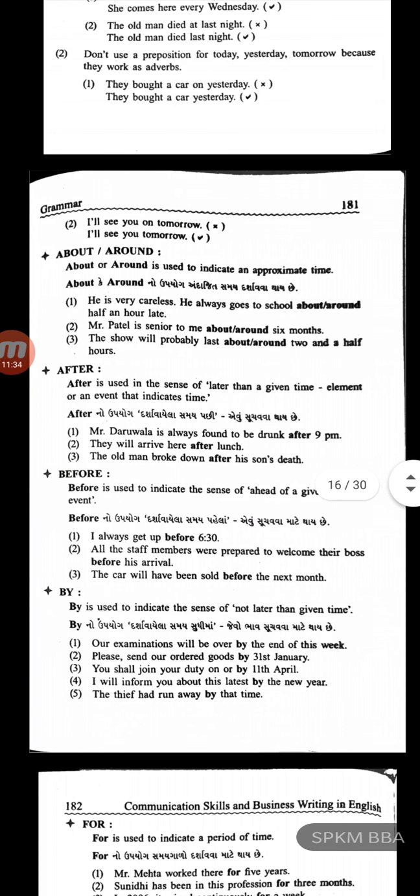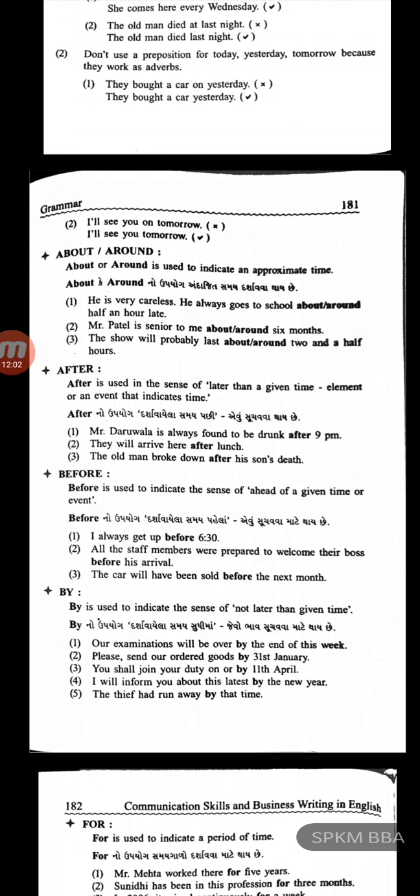Next, about, around. About or around is used to indicate an approximate time. About or around are time prepositions. First example, he is very careless. He always goes to school about half an hour late.